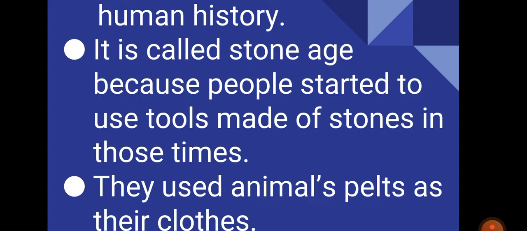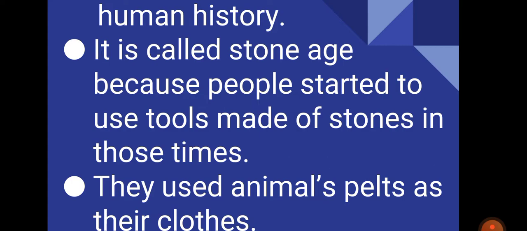Next is, it is called the Stone Age because people started to use tools made of stones in those times. At the end of the lesson we discussed that the people of those times were using wood or bone or stones as their tools or weapons. So that's why we call this time period the Stone Age.